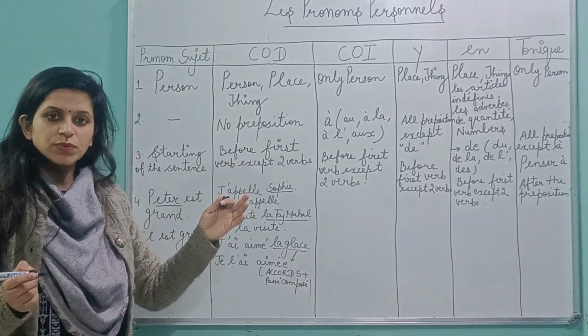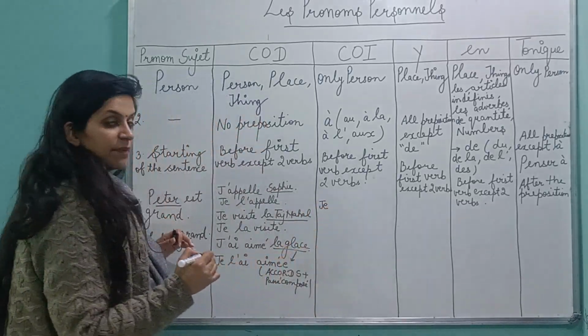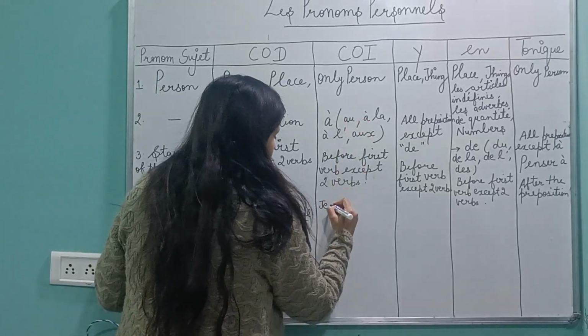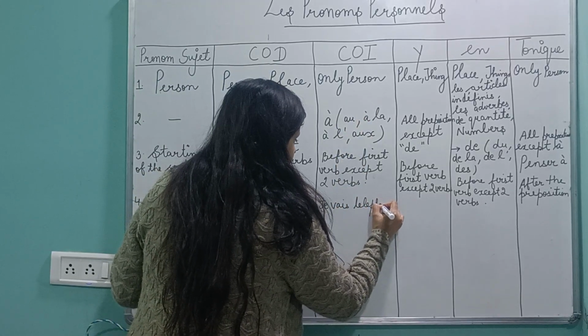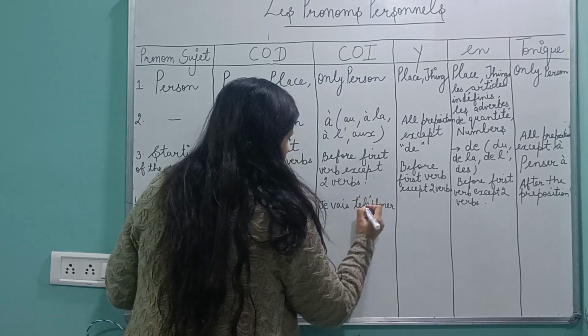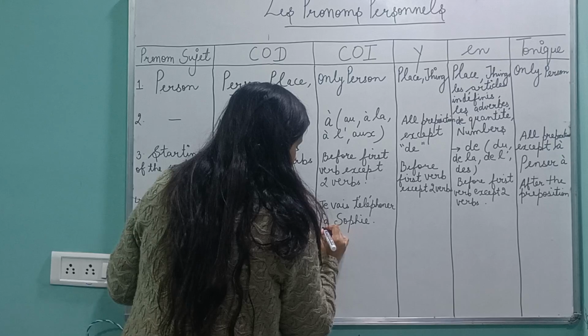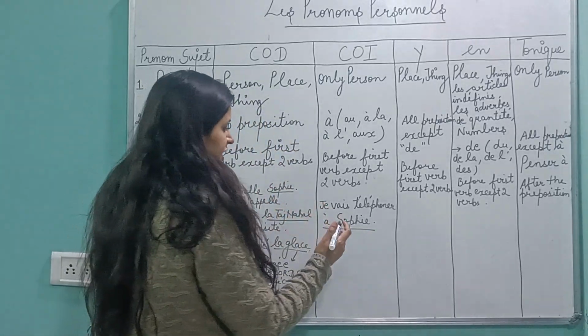Okay. We'll start with COI. Now I'll take an example of the two verb concept. In COI, it's used only with a person. Je vais téléphoner. You can see two verbs. Je vais téléphoner à Sophie. So it's a two verb concept wherein the second one is in infinitive form.